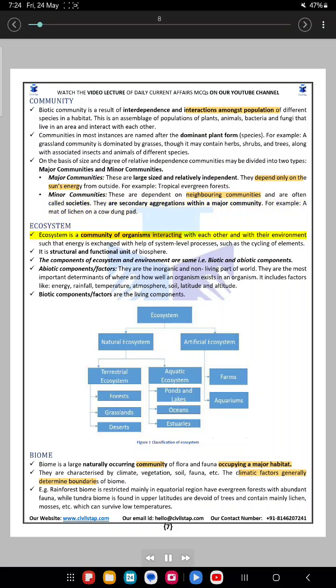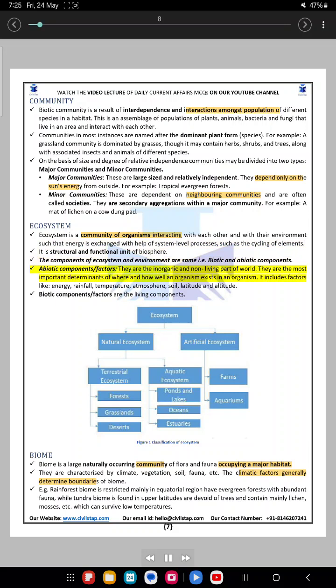Ecosystem. An ecosystem is a community of organisms interacting with each other and with their environment, such that energy is exchanged with the help of system-level processes, such as the cycling of elements. It is the structural and functional unit of the biosphere. The components of ecosystem and environment are the same, i.e. biotic and abiotic components.